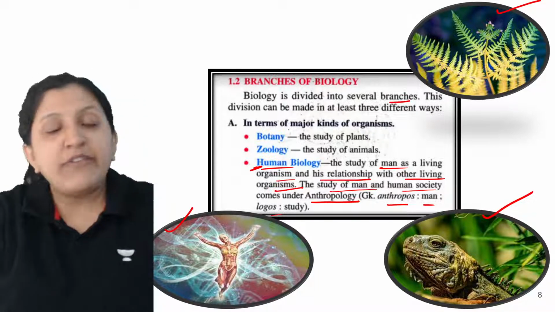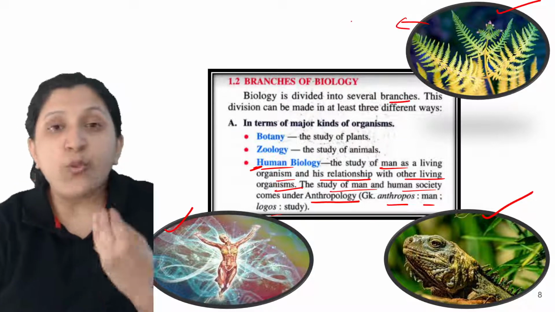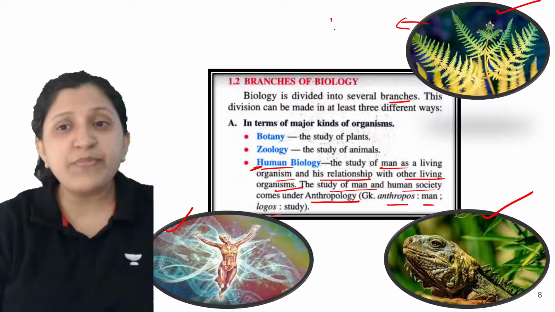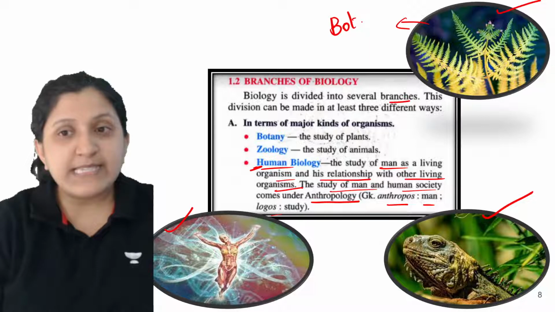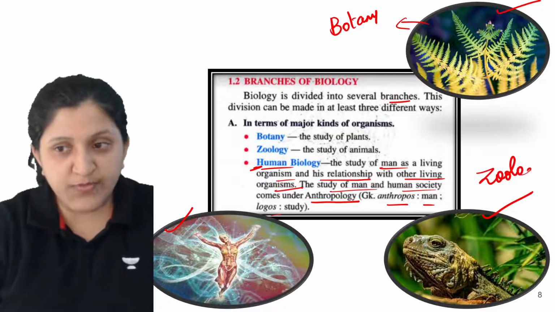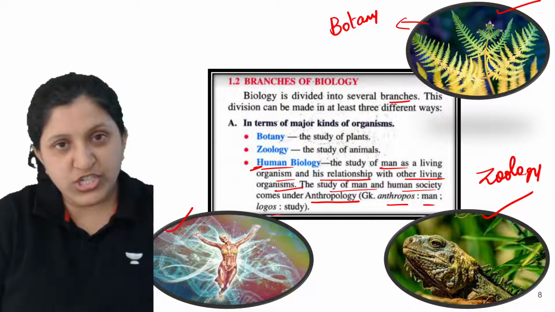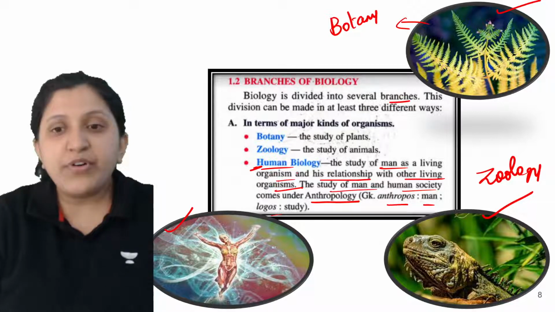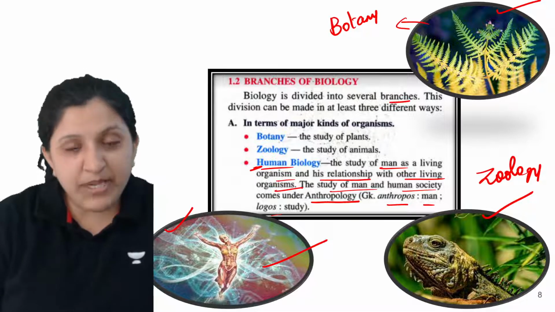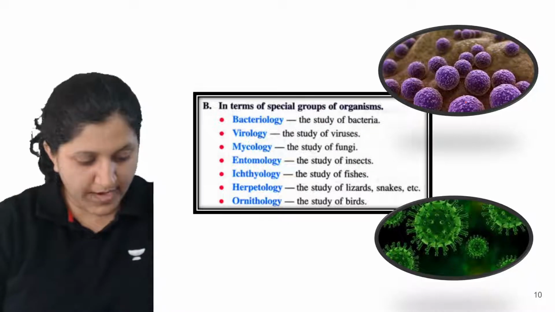Okay, so whenever one is studying a plant, whenever a study of a plant is done, that we call botany. When a study of an animal is done, that is called zoology. As the name itself suggests, zoo is animal, logy is study. Now human biology is basically where we study the organism human, his development, the brain and other things. Let's have a look at other branches.